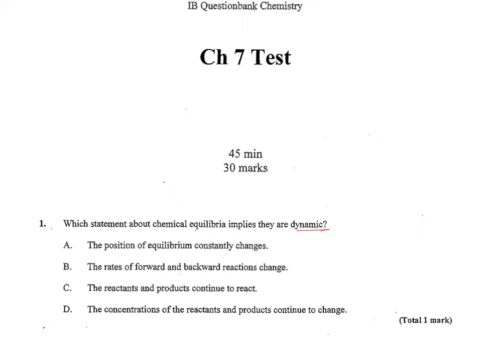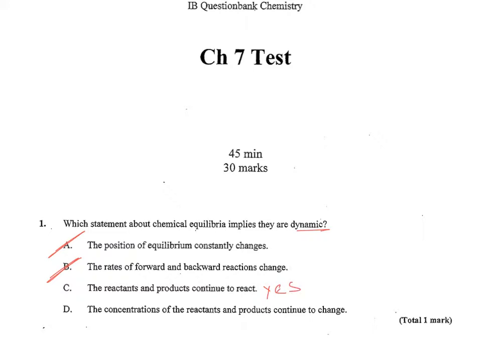So A, the position of equilibrium constantly changes. That would be dynamic, but it's not true. The word equilibrium means balanced. The rates of forward and backward reactions change, and again, that would be dynamic, but it's not true because it doesn't mean they're at equilibrium or balance. Reactants and products continue to react. Yes, that's true. They happen to continue to react at the same rate.